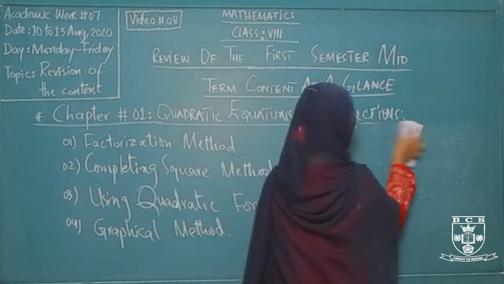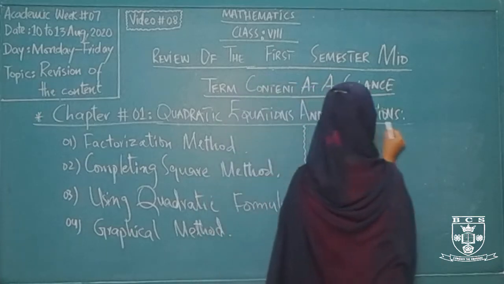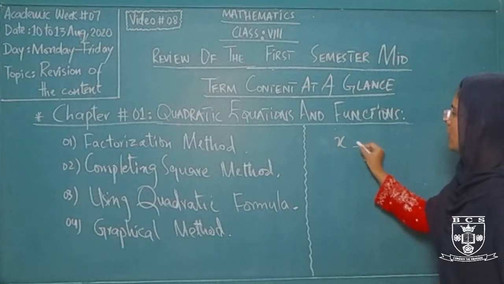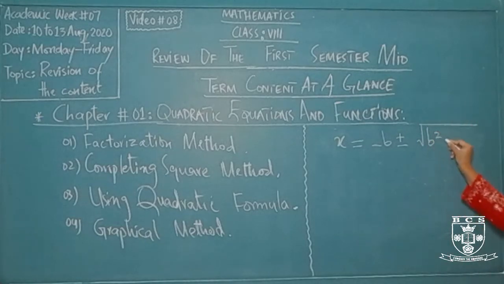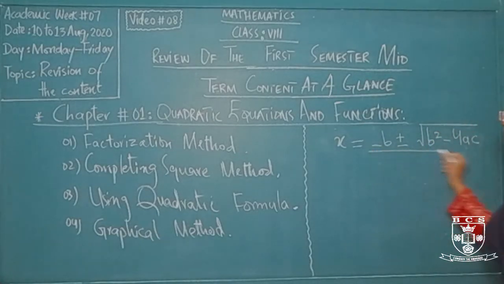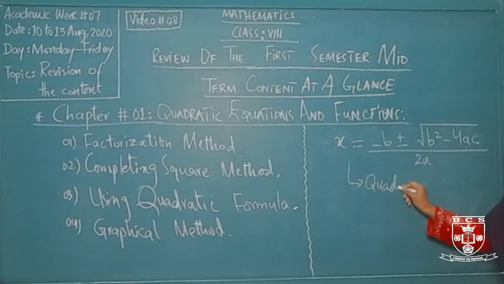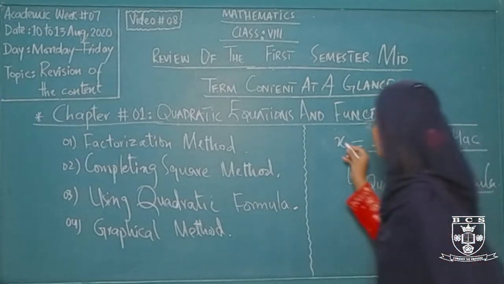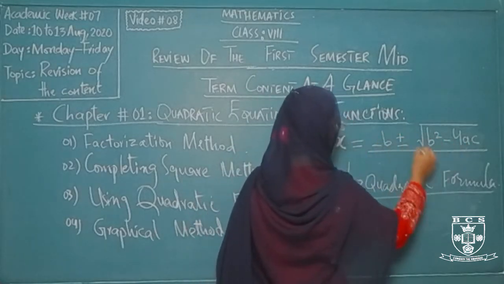Now for the next, the third and the easiest method. In this method we simply have to apply a particular formula, and that is x is equal to minus b plus minus under root b square minus 4ac, divided by 2a. This particular formula is known as the quadratic formula. This is your quadratic formula because it shows the variable x in terms of a, b and c. This is your a, this is your b and this is your c.